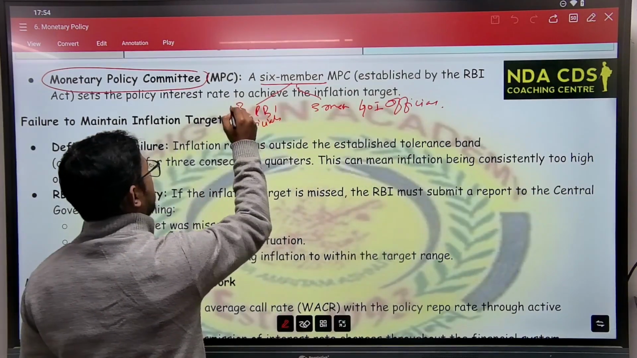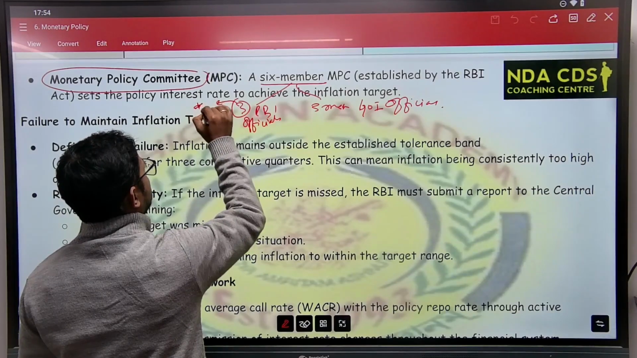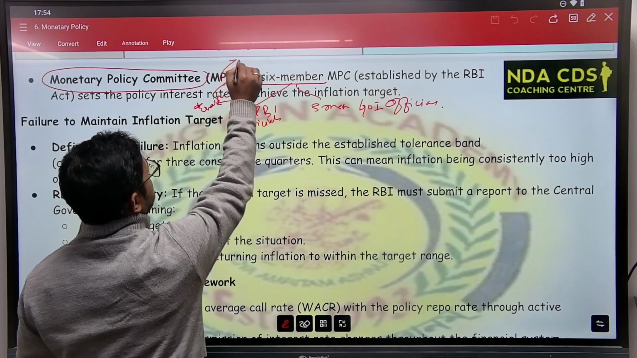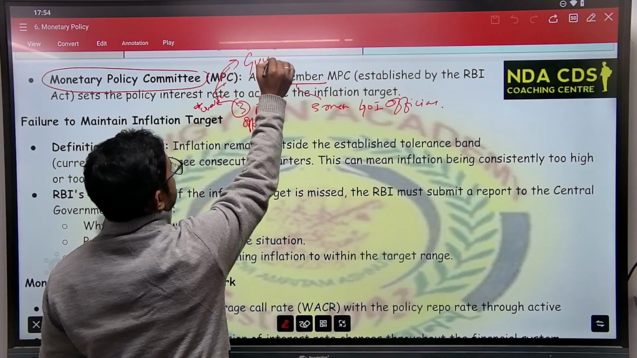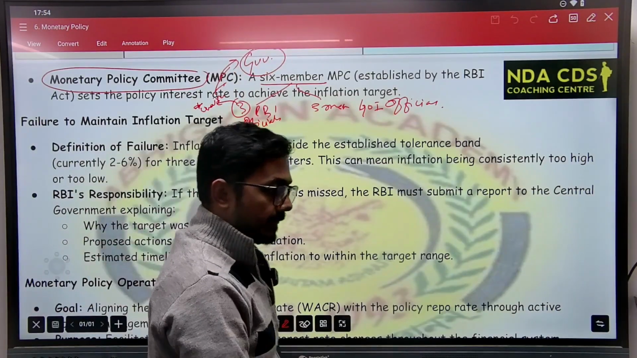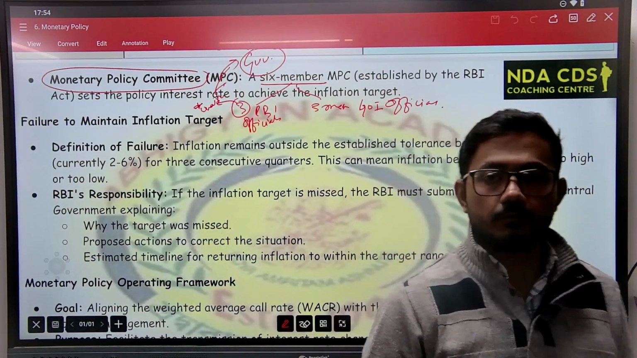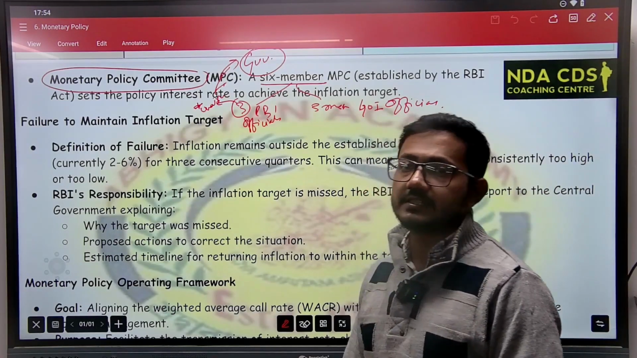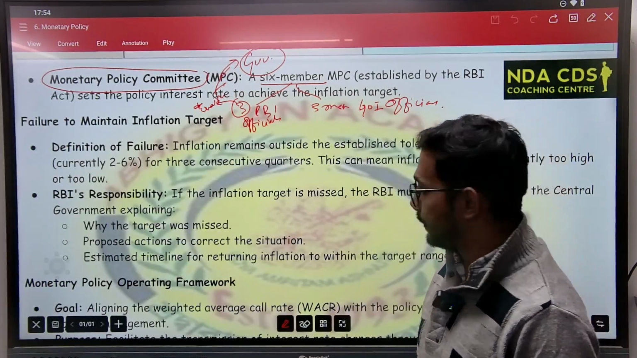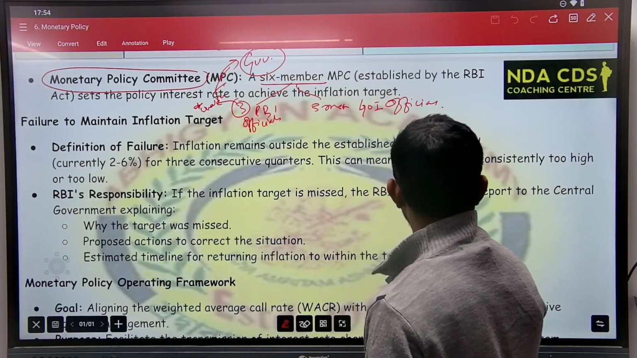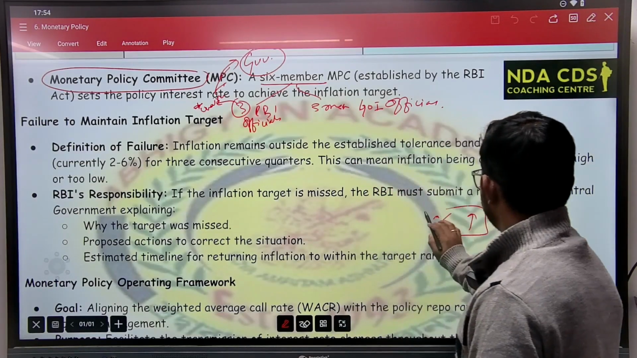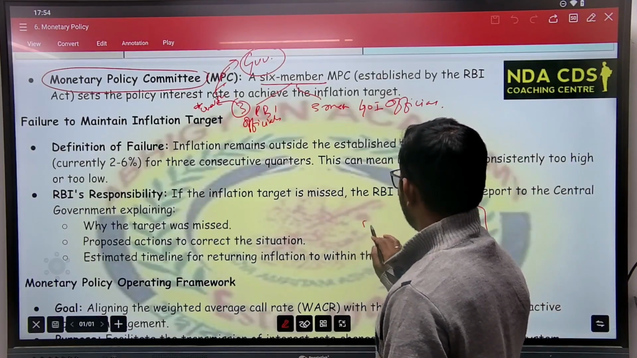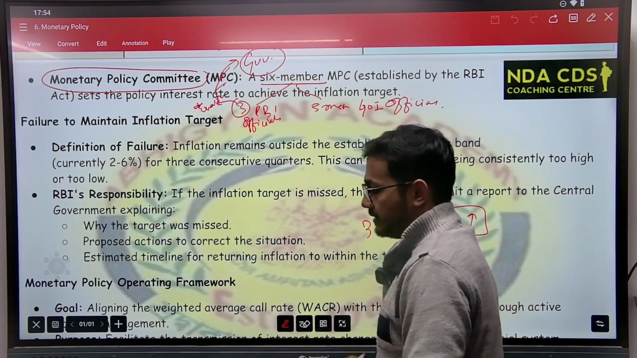And among these three members, one member is the chairman of the MPC, and that chairman will be the governor of the RBI. Now, all the decisions are taken by voting. Suppose any interest rate has to be increased. In that decision, everyone has to vote. Okay? Sometimes there can be a voting of 3 to 3.